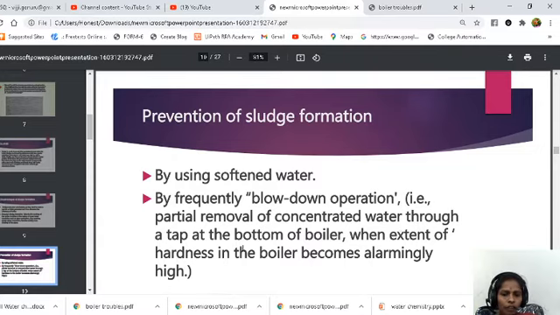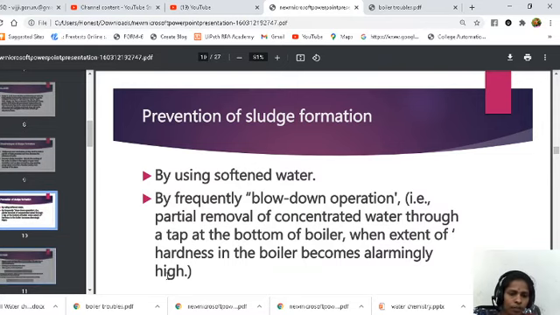When the extent of hardness in the boiler becomes alarmingly high, so when the hardness is more, we can remove all concentrated parts by using the blow down operation. That means by using the filtration process, we can remove all concentrated parts and we can get the pure water again. So by using blow down operation also, we can avoid the scales and the sludges.